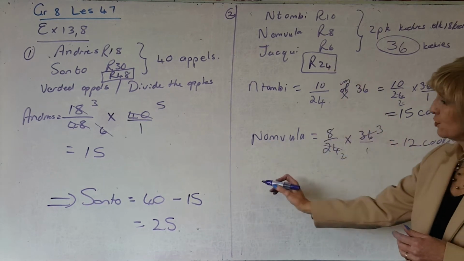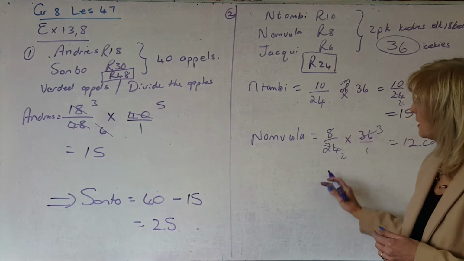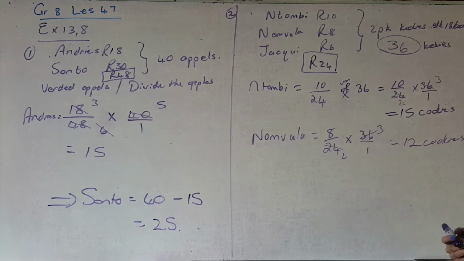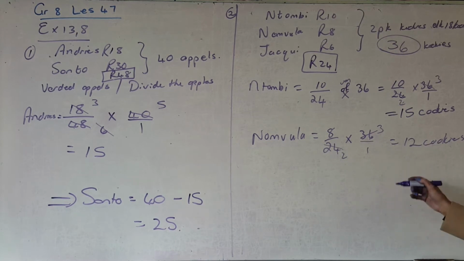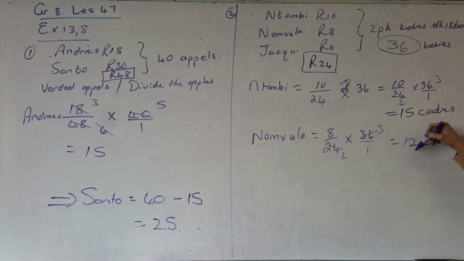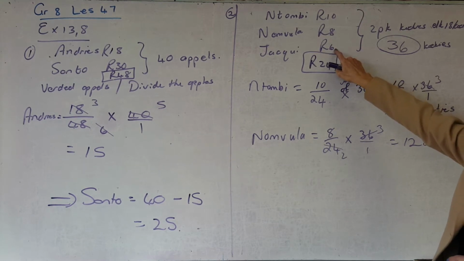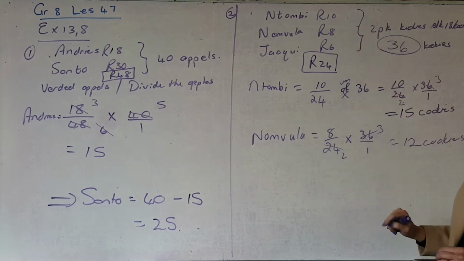Nou, moet ek nou vir Jackie ook so uitwerk? Weer sê ek vir Jackie, 6 out of 24 times 36. Jy kan. You can do all 3 sums and it has to add up. Of, jy kan sien, maar hier is 27. So if I already have 27 cookies, I have left 9 cookies for Jackie. And she gets the least because she gave the least money.